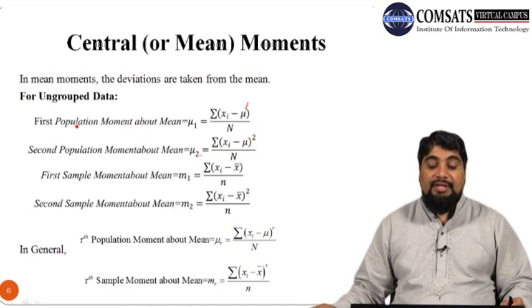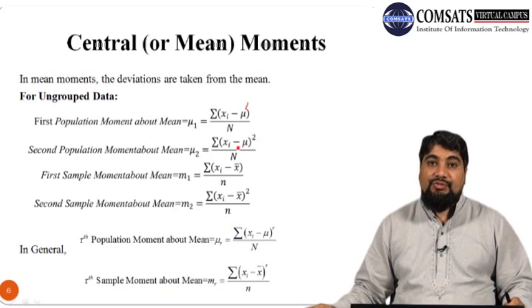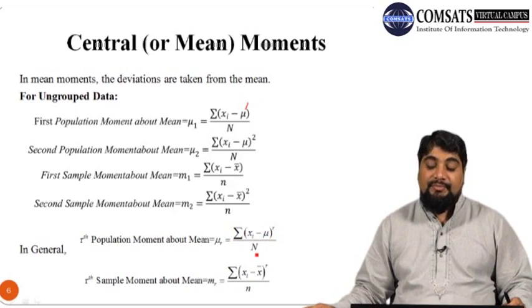Similarly, if we want to define the third population moment about the mean, that will be mu3, and that will be summation xi minus mu whole cube, whole divided by capital N. So in general, the rth population moment about the mean is mu r, and it is defined as summation xi minus mu raised to power r, whole over n.